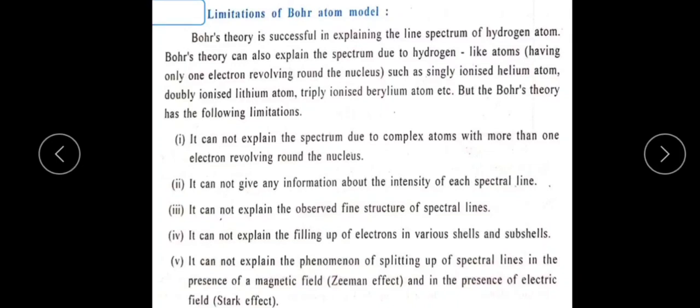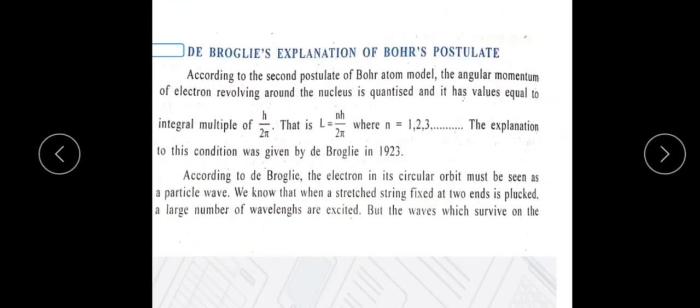That means Bohr's theory does not explain the Zeeman effect and Stark effect. This is one more limitation.